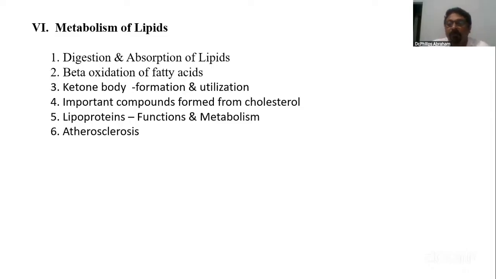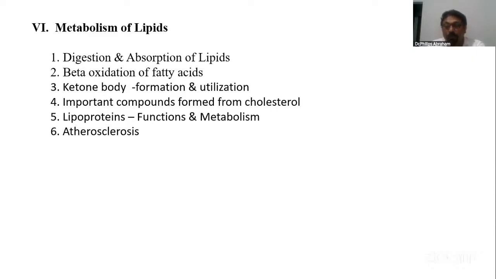And one more function of cholesterol: it is one of the major components of our cell membrane, which maintains the fluidity. And write about the synthesis steps. That's what we expect from you in the 4th question. The 5th is on the question of lipoprotein. In that, HDL cholesterol has been asked several times. Metabolism of HDL has been asked.